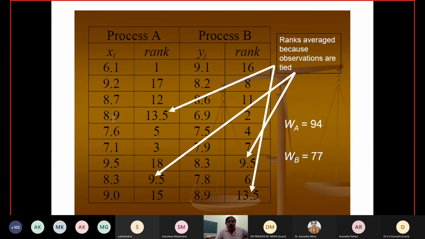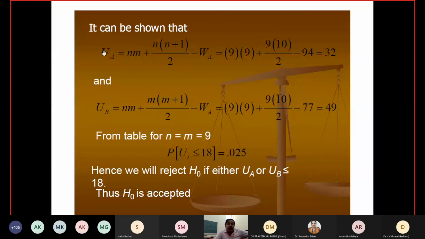Yeah, for the tied observations, what they did with the 8th and 9th points is they just combined the 13th and 14th ranks and made it 13.5. And for the equality, they did it just this way. Then the corresponding UA is calculated as N into M plus N into (N plus 1) divided by 2, minus W1, so they are getting 32, and UB you are getting 49.